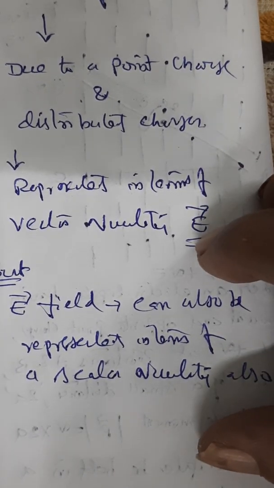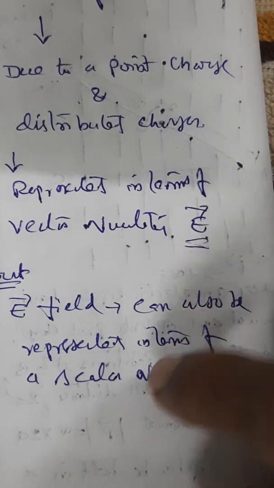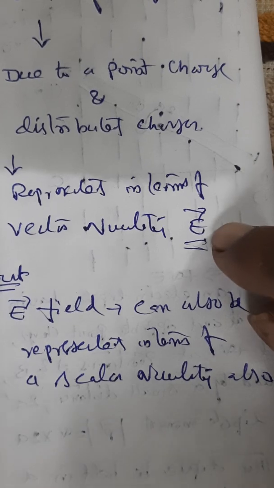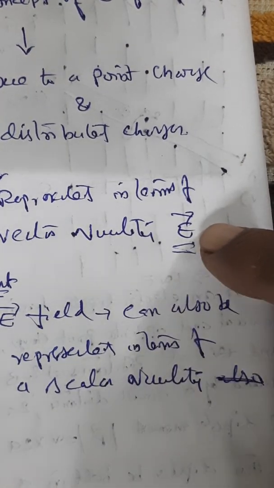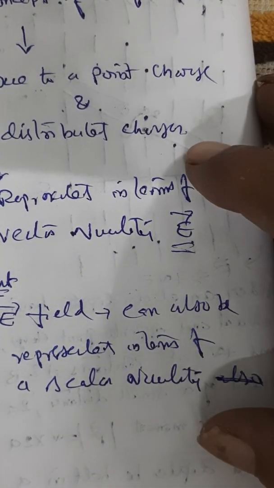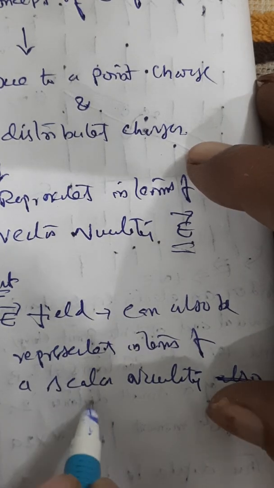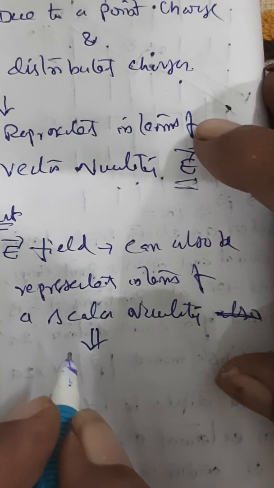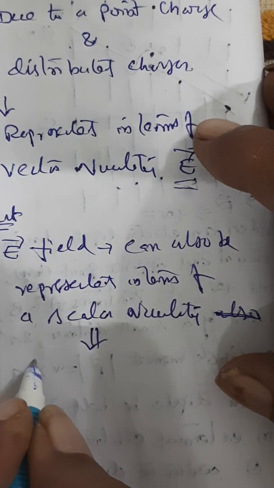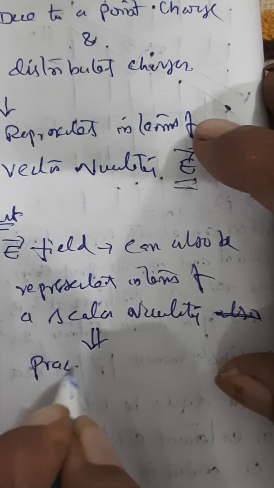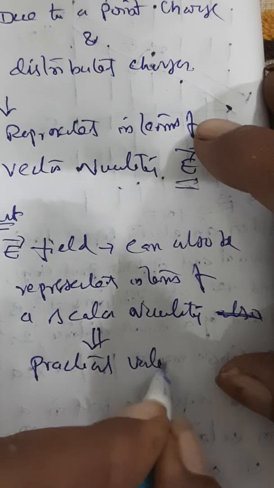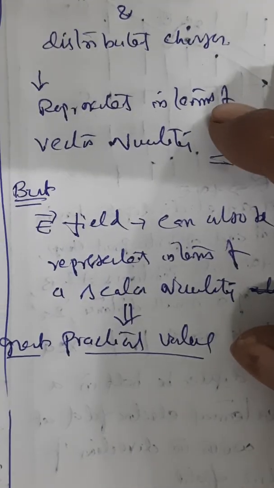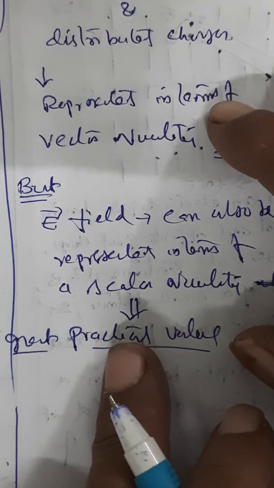Now this particular concept helps us to understand that electric field and electric field intensity can also be understood from scalar terms also. So why we have to, because if you try to learn electric field approach in terms of scalar quantity, it has great practical value. More applications can be understood if we try to understand the scalar approach.